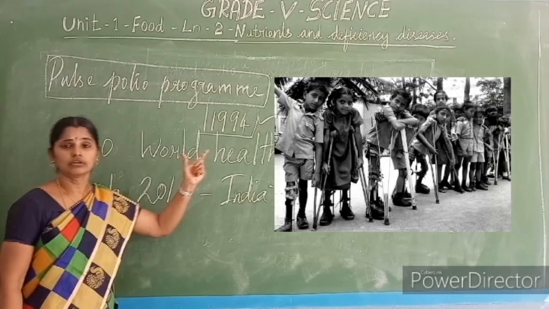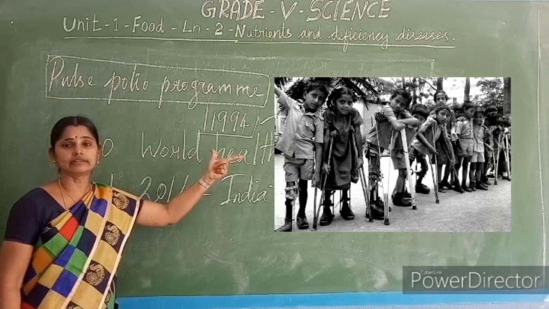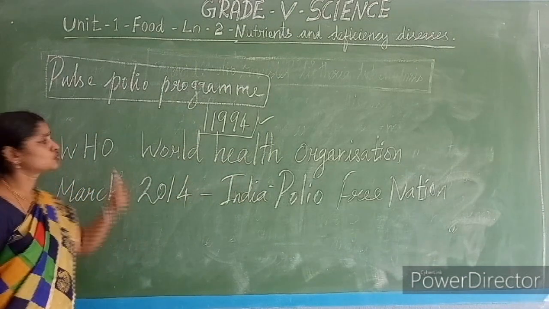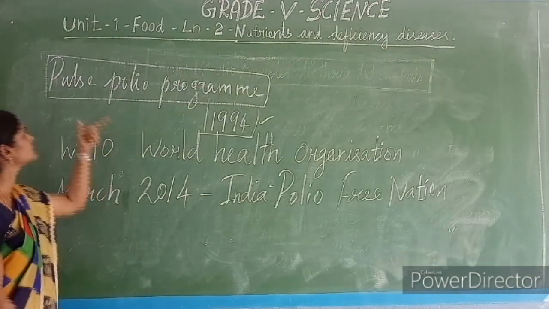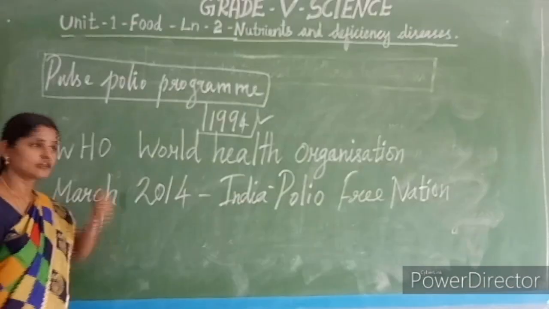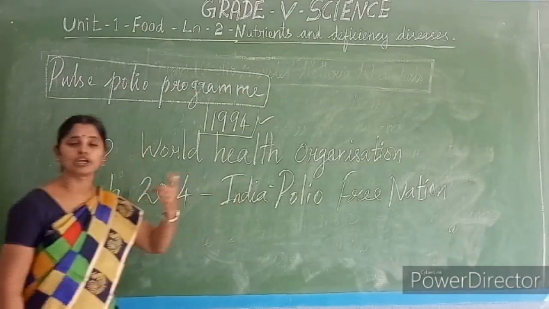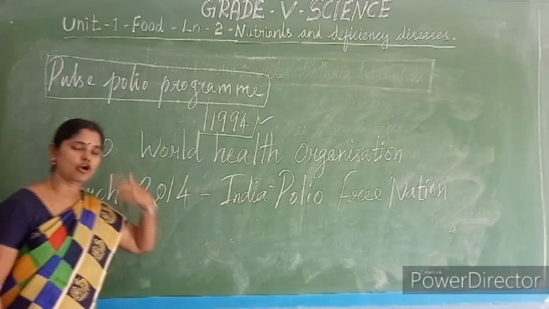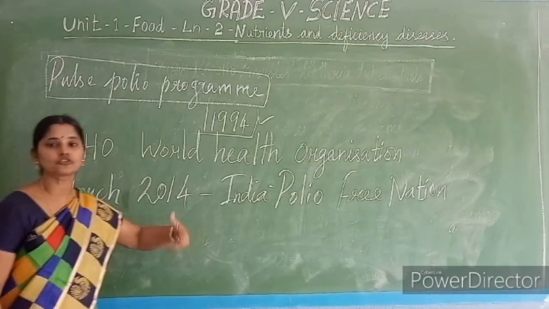So we had to eradicate the disease. Our government brought the pulse polio program. They introduced the polio drops vaccine everywhere, free vaccination, arranged by government organizations, three times.